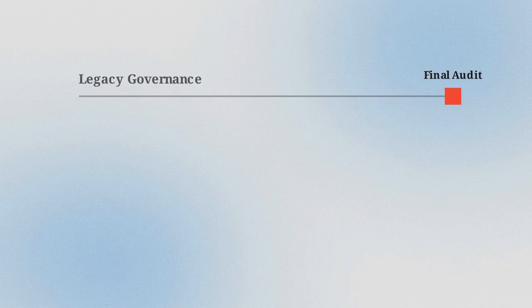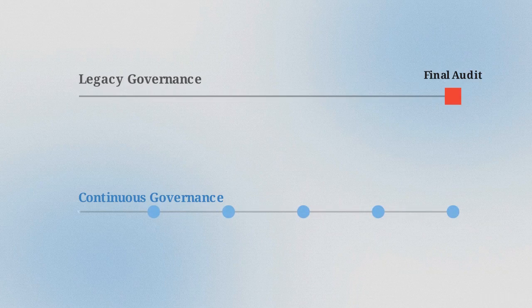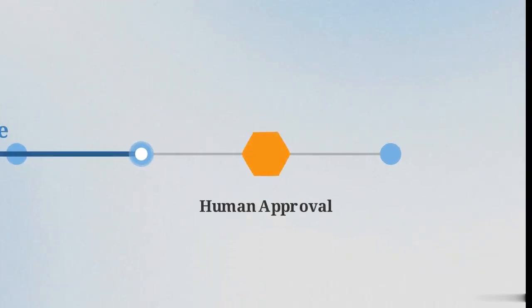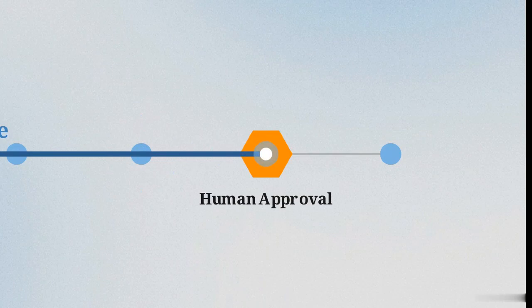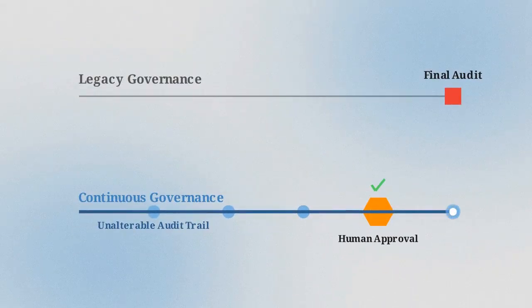This diagram shows how governance is changing. We are shifting away from a single audit at the very end of a task toward a continuous monitoring track that runs parallel to the workflow, checking the agent's logic and actions in real time. These safety tracks use rigid decision boundaries and unalterable audit trails. For high-stakes decisions, the system uses a human-in-the-loop gate. The agent completely stops its work at this point, and nothing moves forward until the action is manually verified by a supervisor.